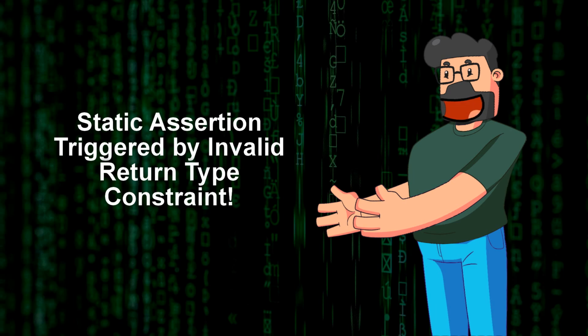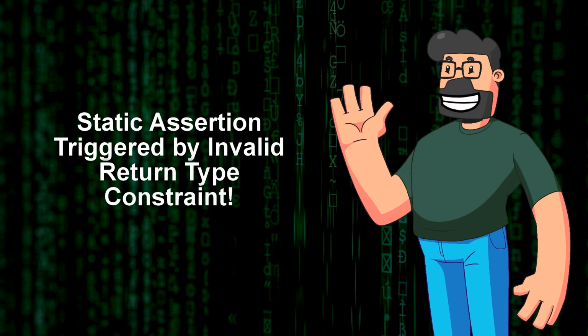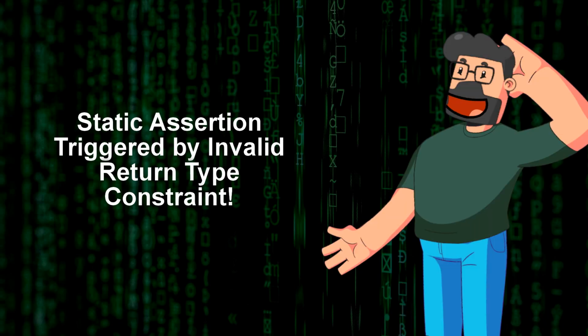Welcome to today's video, where we dive into an interesting problem that has caused a discrepancy among popular compilers. The code presented triggers a failed static assertion in the assert due to a constraint violation, leading to rejection by Clang and MSVC while being accepted by GCC. This discrepancy raises the question: what exactly does the standard have to say about this situation?